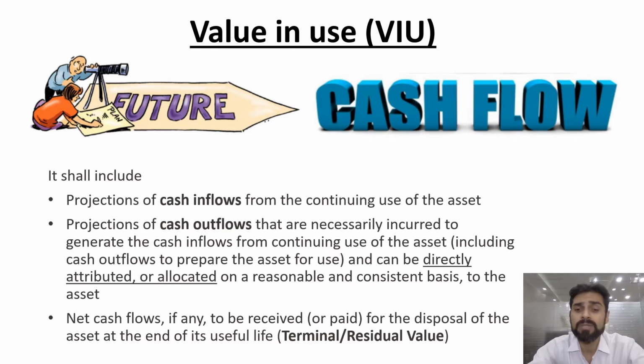And then the terminal value of your asset, after the end of its useful life, you will have to take into account. So you estimate all the projections, cash inflows and outflows, and discount that to arrive at the present value, to arrive at the value in use.